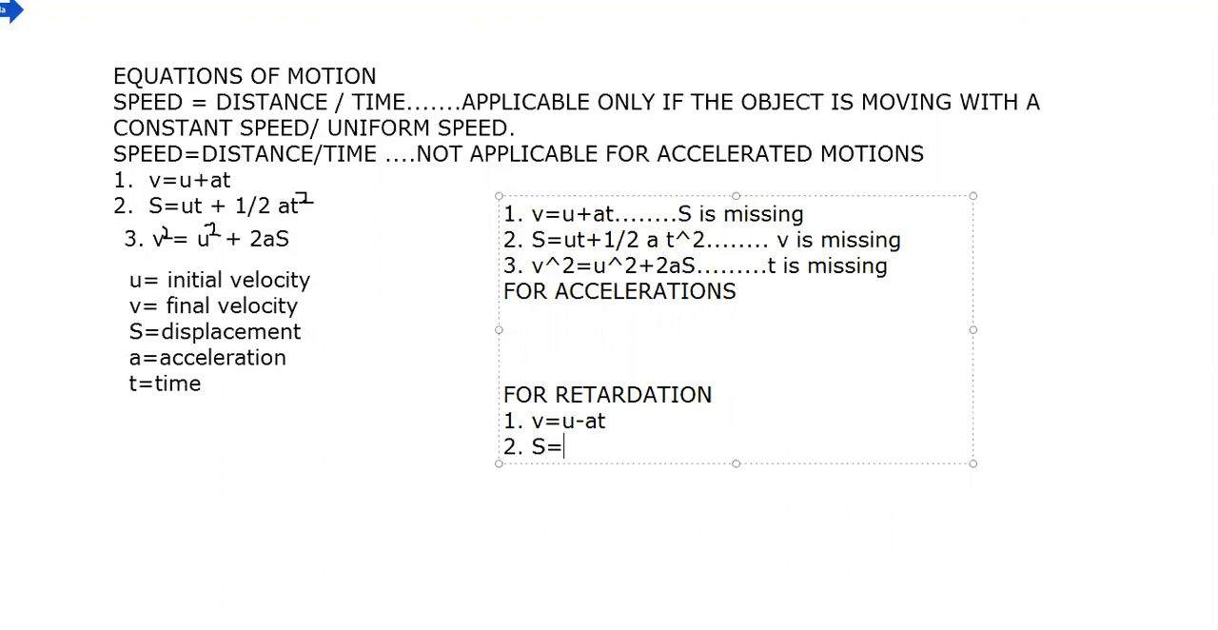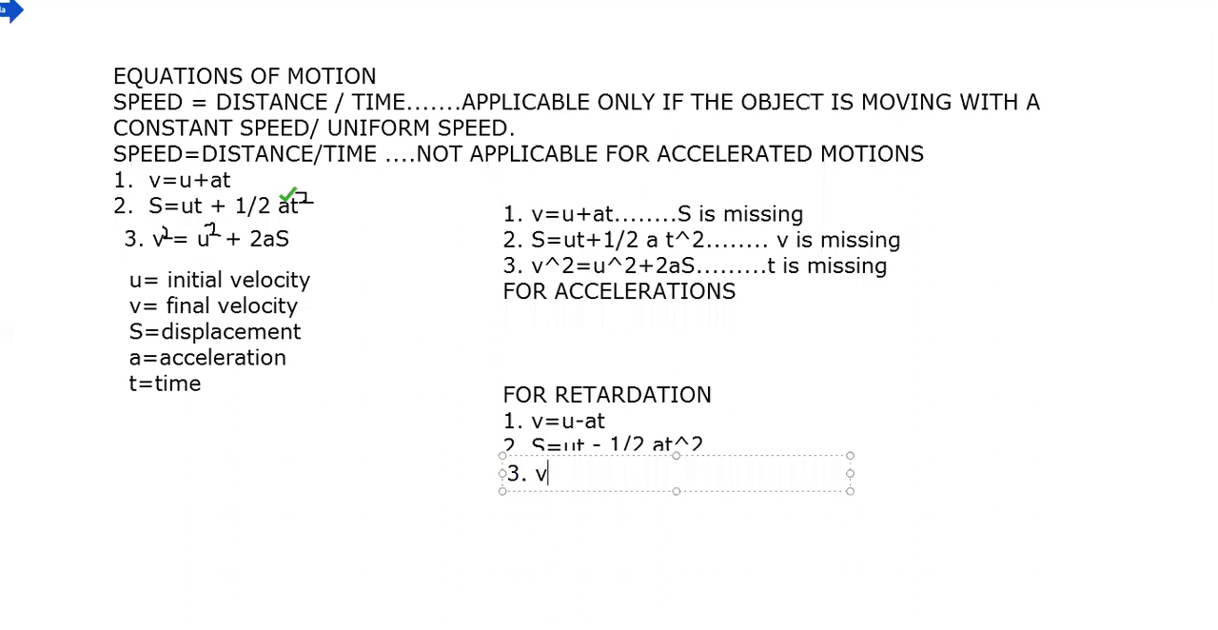Second, S is equal to UT. Now there is an acceleration term involved here. You will find A here, and this A is negative. So it will become UT minus half AT square. So this is your second equation of motion, where we have taken minus, and then we have the third equation of motion.